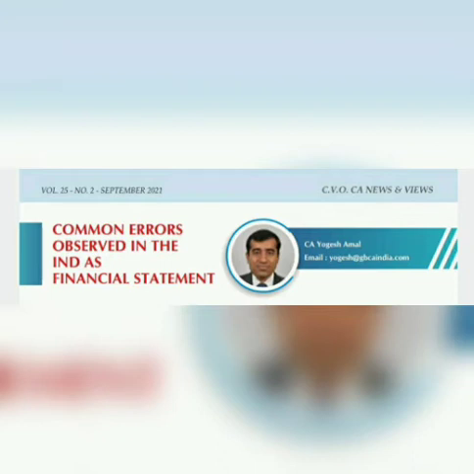Further, para 49 of Ind AS 8 states to make certain disclosures in case of prior period items such as nature, amount, adjusted EPS, etc. Both the above requirements were not complied by the entity. Hence, it was observed that Ind AS 8 is not complied by the company.